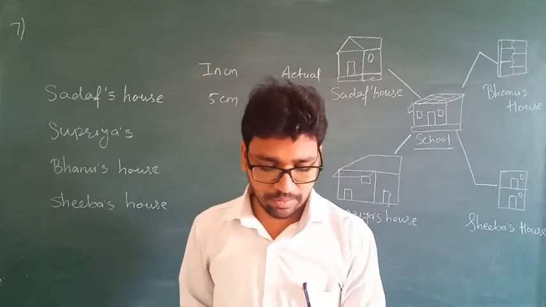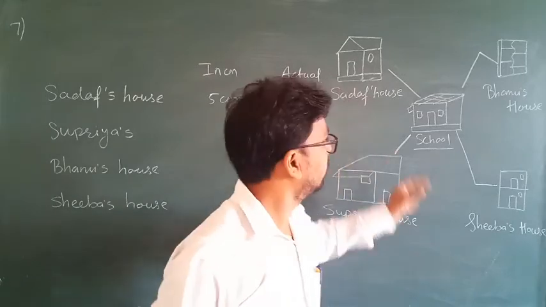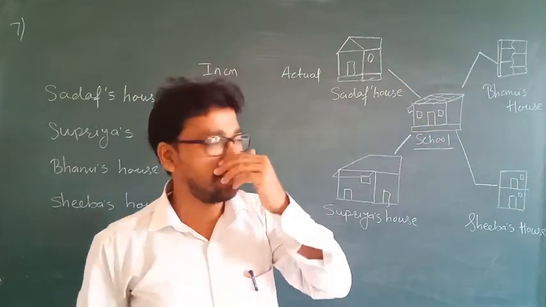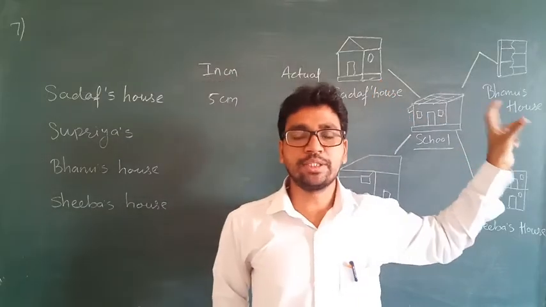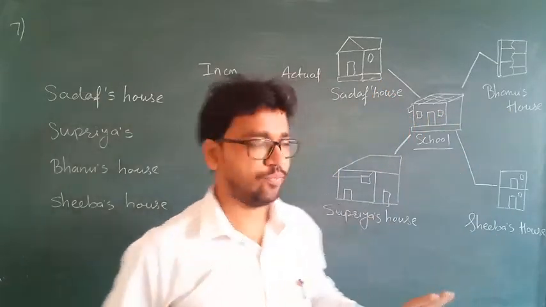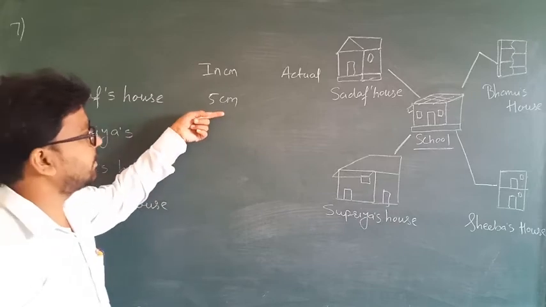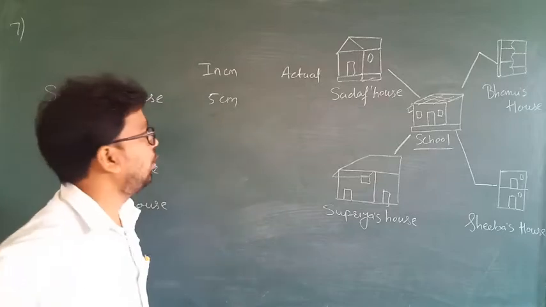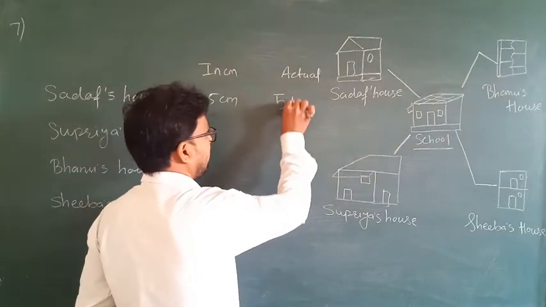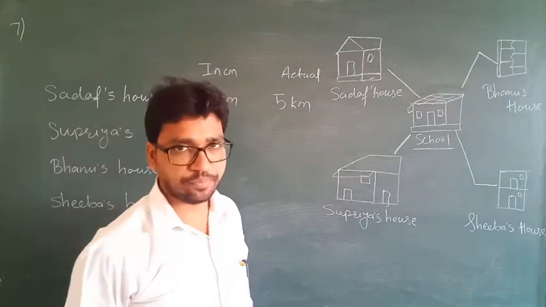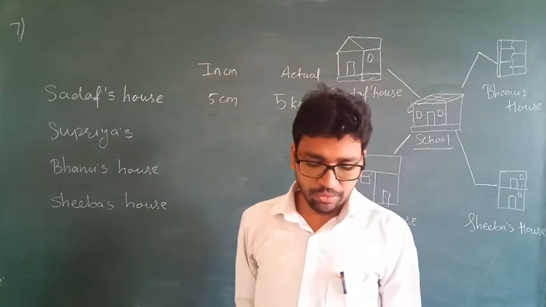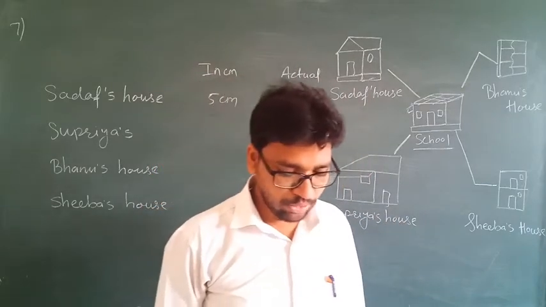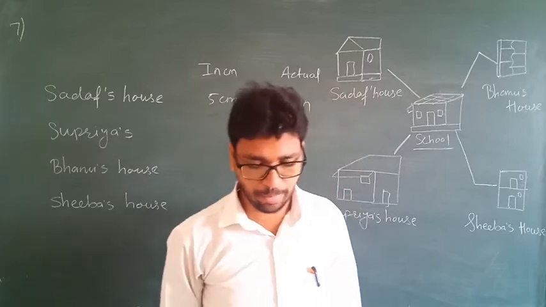The line from Sadaf's house to school is 5 centimeter. In your textbook, there are some lines given. So the distance of that is 5 centimeter. Okay. So in centimeter it is 5 centimeter, but actual distance is 5 kilometer. 5 centimeter is nothing but 5 kilometer. Okay. So similarly, we have to complete this table. Use a ruler to measure the lines. So we have to find Supriya's house.